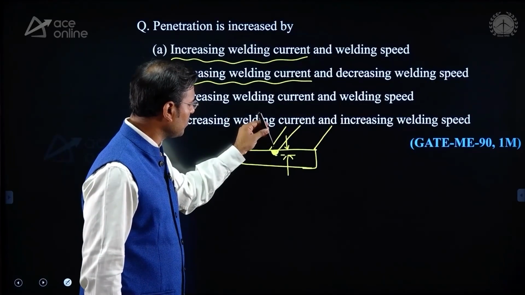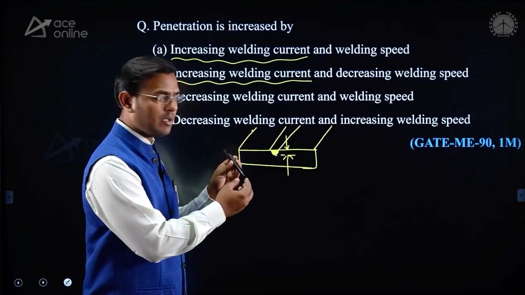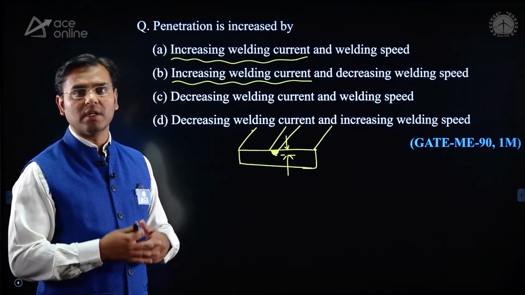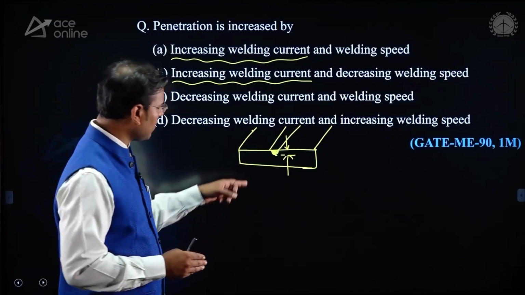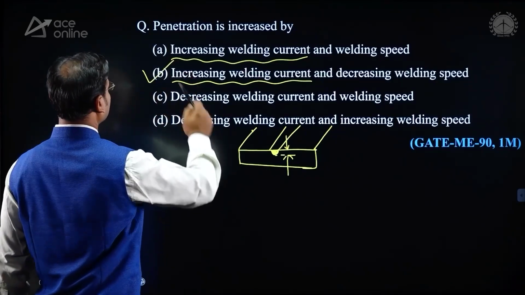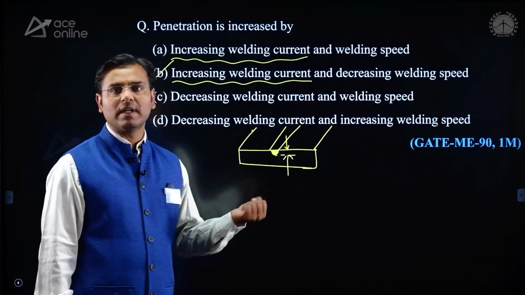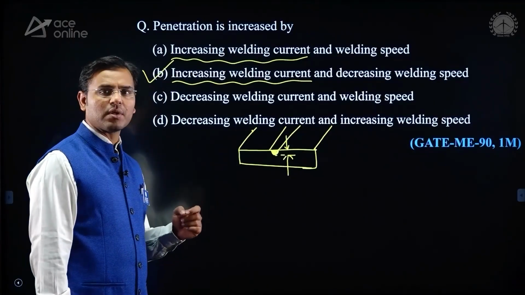Then the electrode is moving with very small speed, and because of that, at the tip of the electrode, a large amount of weld pool is going to form. Weld pool means the pool of molten metal is going to form, and the depth of penetration is also greater. The correct option is option B. It can be increased by increasing the welding current and decreasing the welding speed. Always remember that.